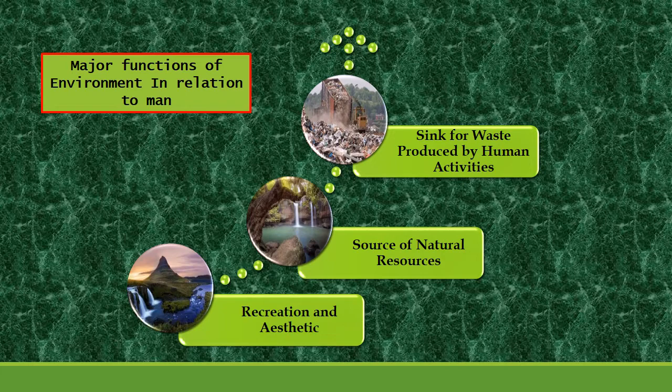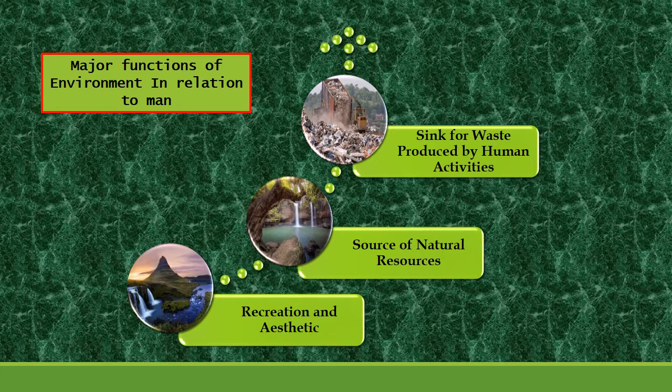Firstly, the environment provides recreation and aesthetics through different landscapes, water bodies, and pasture lands. These are those segments of the environment which are completely under the influence of nature, remain undisturbed, and attract every creature.